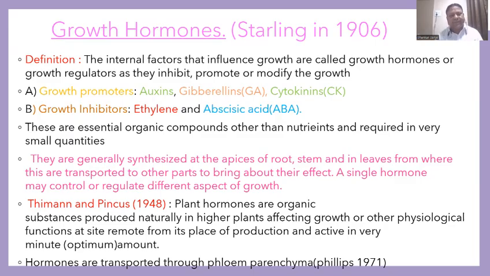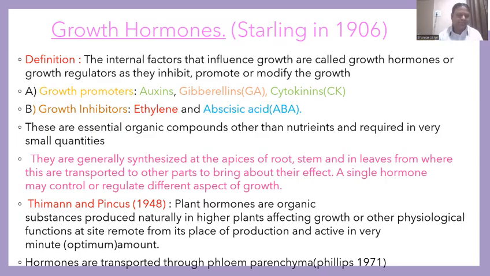So auxin, gibberellin, cytokinin, ethylene, abscisic acid, these are the essential growth compounds other than nutrients, and they are required in very small quantities. They are generally synthesized, as I said, at the apex of root and shoot, as well as leaf primordia, and from there they are transported to all parts of the plant body for overall growth of the plant.